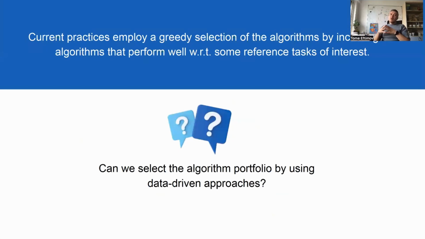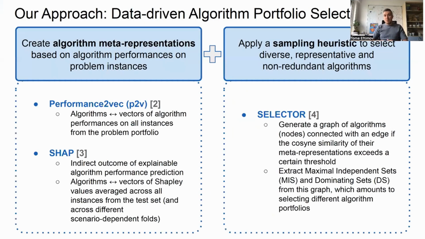which means that we select the algorithms that perform well based on some similar reference task, or by looking at some benchmark empirical data, or using some domain knowledge, and then we select the algorithms that are included in the algorithm portfolio. What we want to do in this study is to ask: can we select the algorithm portfolio using some data-driven approach, or can we automate this process?